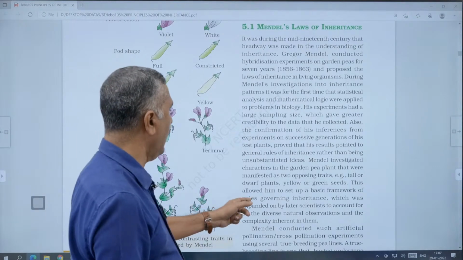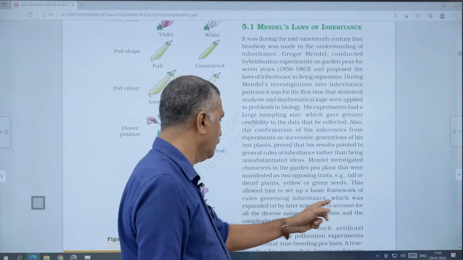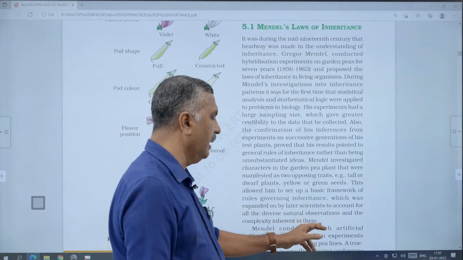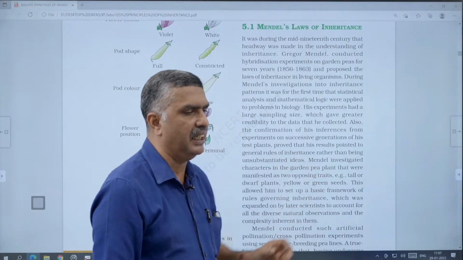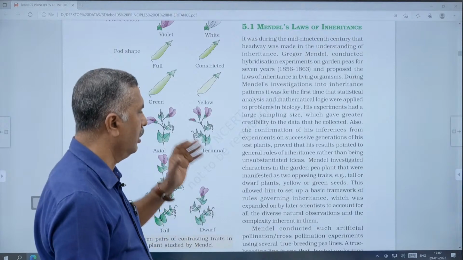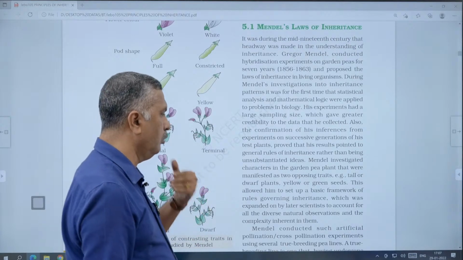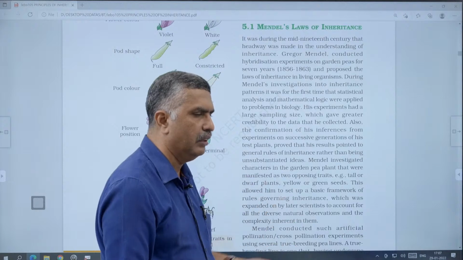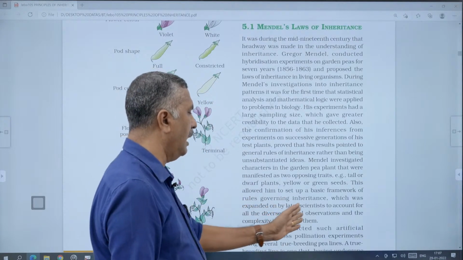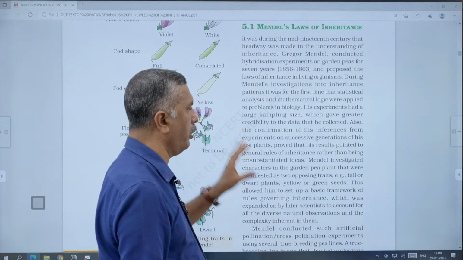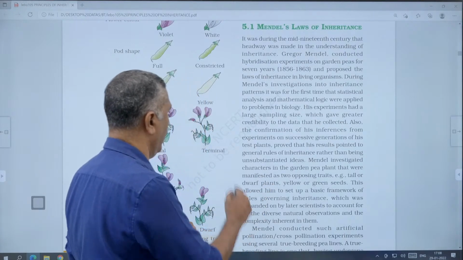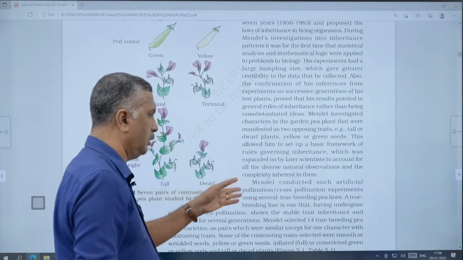This was expanded on by later scientists to account for the diverse natural observations and the complexity inherent in them. That is the basic study done by Gregor Johann Mendel, and it was later expanded. It is a very good contribution of Mendel. And what are the experiments he conducted? That is the next part.